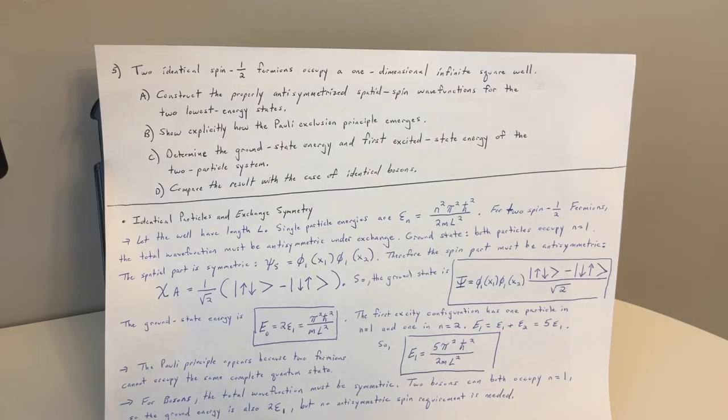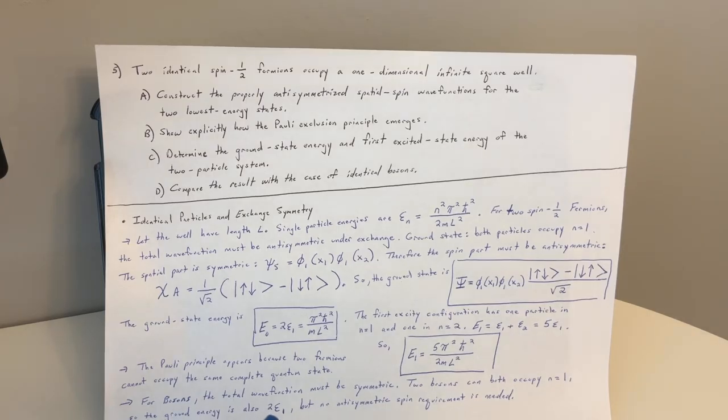Okay, so here, just expanding on this, the Pauli principle appears because two fermions cannot occupy the same complete quantum state. And for bosons, the total wave function must be symmetric. Two bosons could both occupy n equals 1, so the ground energy is also 2 epsilon sub 1, but no anti-symmetric spin requirement is needed. Okay, so that is for number 5. We're ready for number 6.